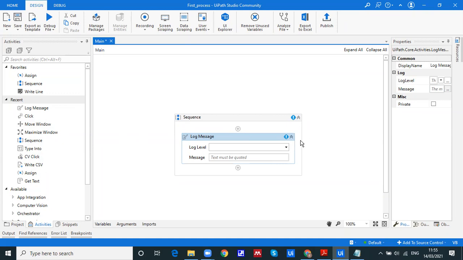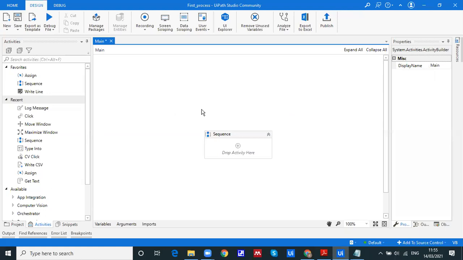Okay, keep in mind. We have other methods as well, write line and the message box, but those are only for a small process to be tested. But as and when we go for real-time projects, logs are necessary to build. Logs are necessary to add over there.